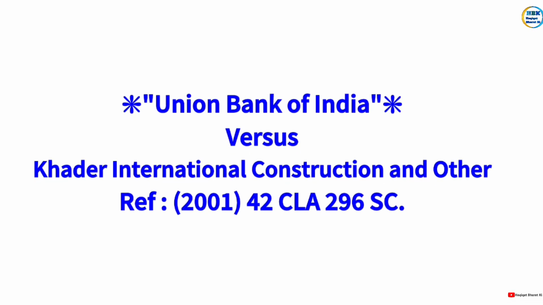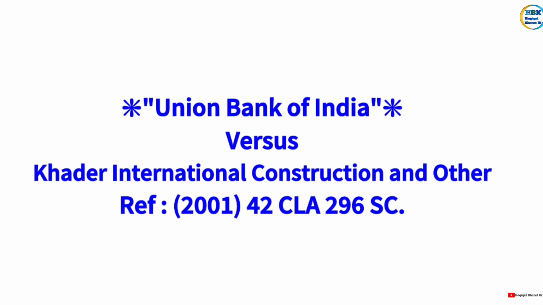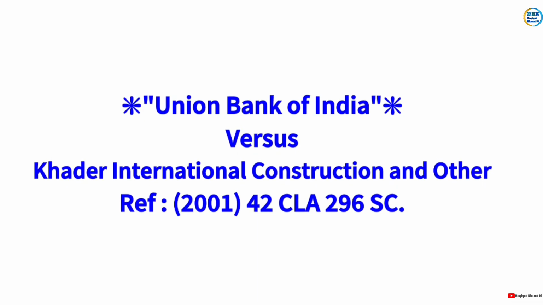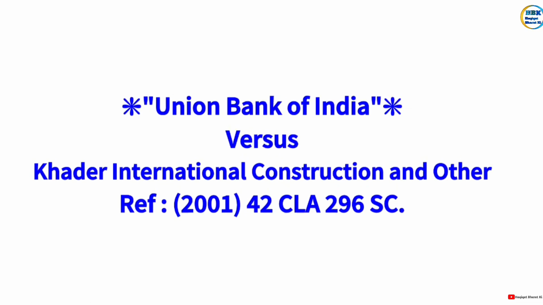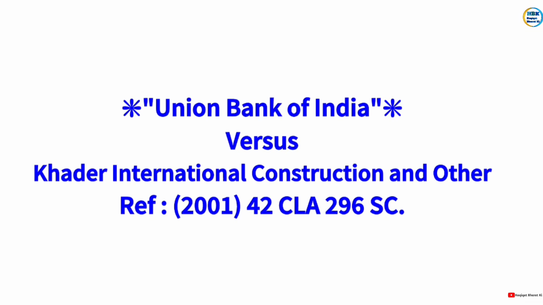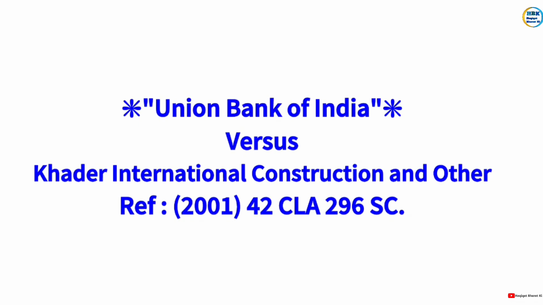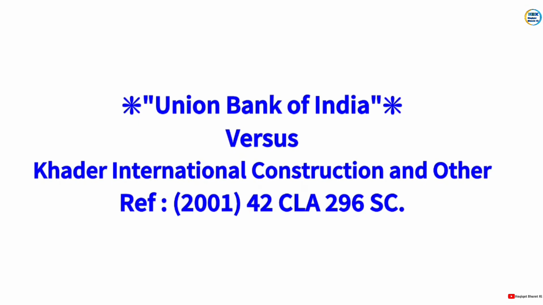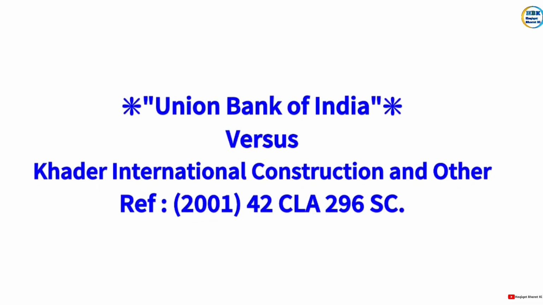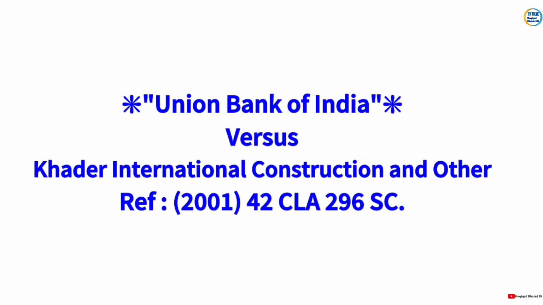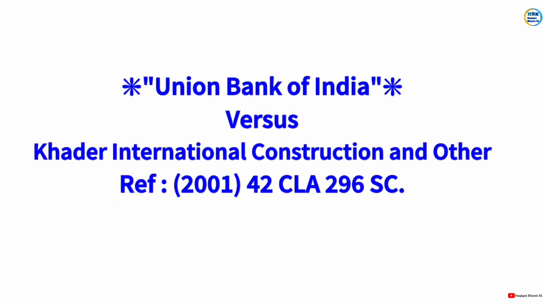Ultimately, the court, after examining the provisions both before and after the amendment, concluded that the term person referred to any entity capable of instituting a suit and that Order 33 should be interpreted in a liberal extended sense. Consequently, a public limited company may also file a suit under the prescribed provisions, and the appeal was dismissed. Now, let us study this matter in detail.